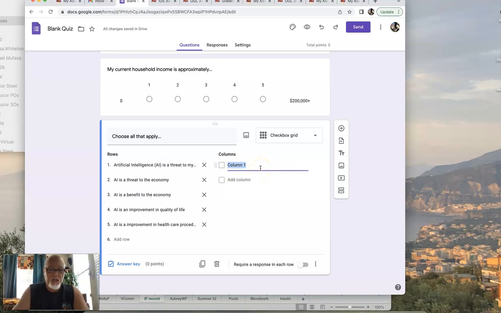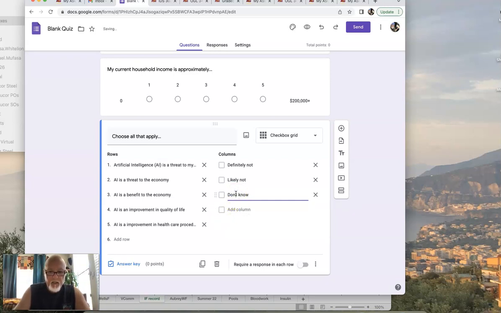Let's call this first column, let's say, definitely not. And then we'll say likely not. And then we'll say don't know.